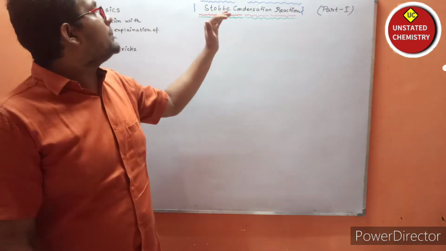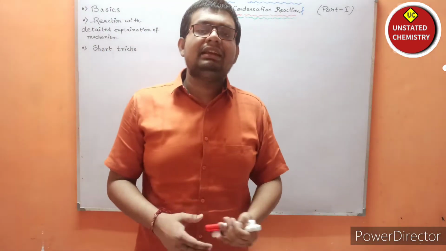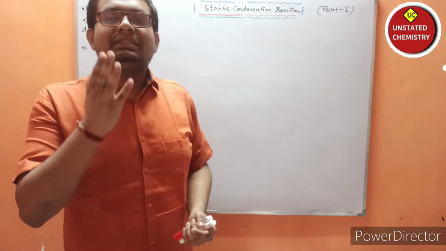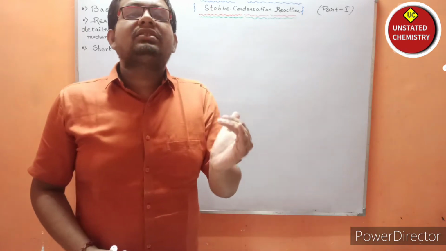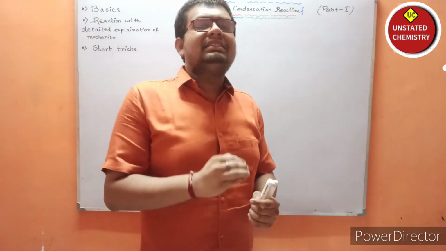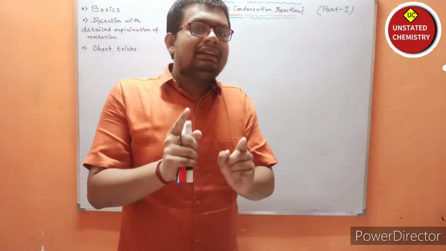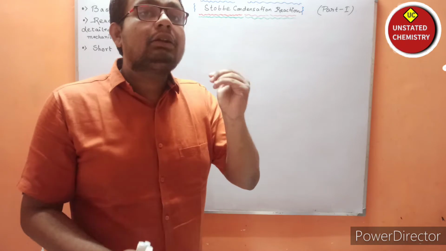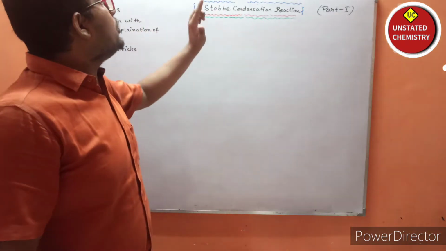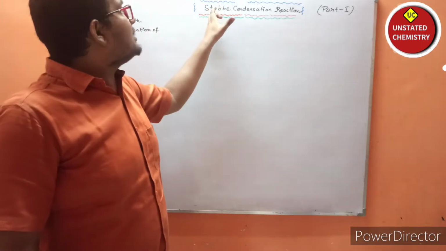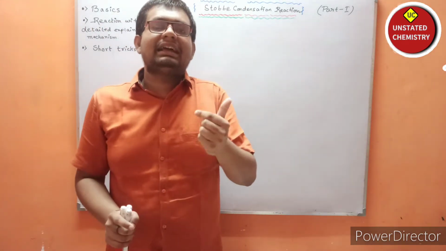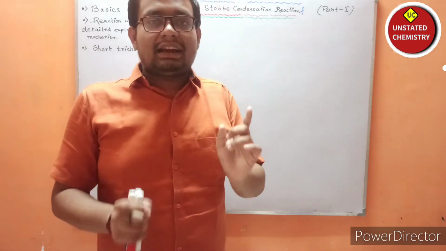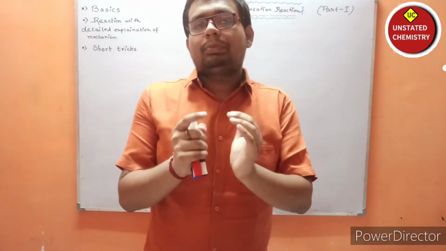The first point we have to know about the Stobbe condensation reaction is who did this reaction. What is the name of the scientist? The scientist's name is Hans Stobbe. He did this reaction in the year 1899. So what can we conclude? The name of the reaction is given according to the name of the scientist, because if you observe the name, the scientist's name is already included.